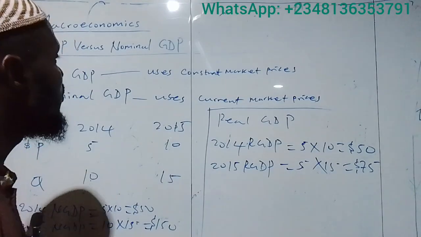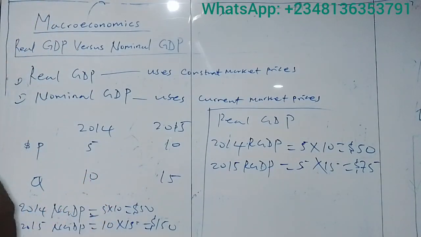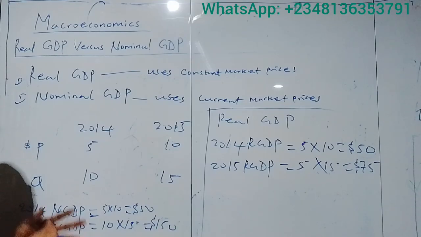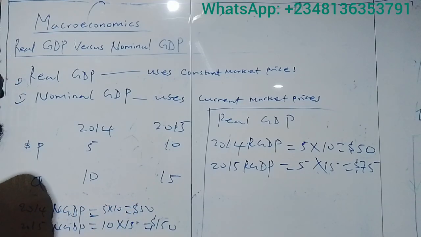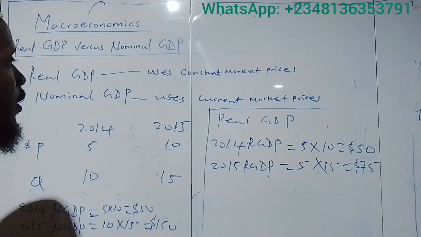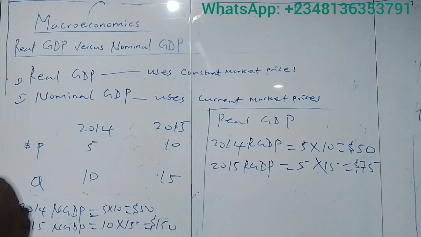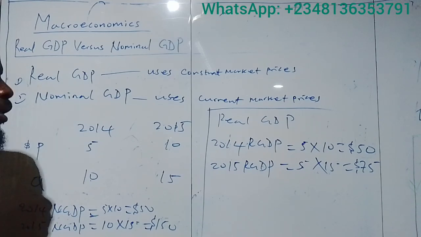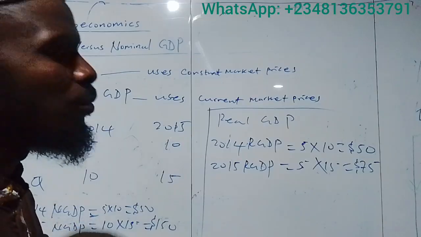So, as a recap, real GDP uses constant market prices for its measurement, that is, the base year prices, and it adjusts for inflation. The effect of inflation has been removed from real GDP. Nominal GDP is measured using current market prices, so the effect of inflation is present in nominal GDP, while it has been removed from real GDP.